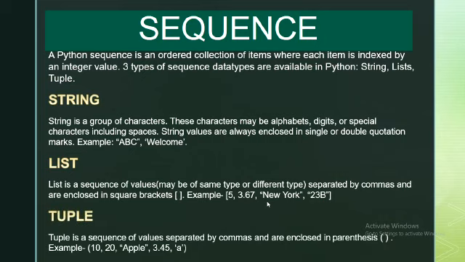The third category in sequence is tuple. A tuple is also a sequence of values separated by commas, and the difference between list and tuple is that lists are enclosed in square brackets and tuples are enclosed in parentheses or round brackets. Example, 10, 20, Apple, 3.45a. The tuple can also contain values of either similar type or different types.